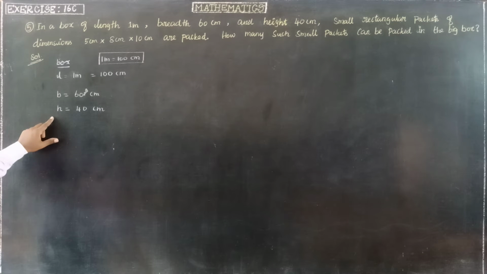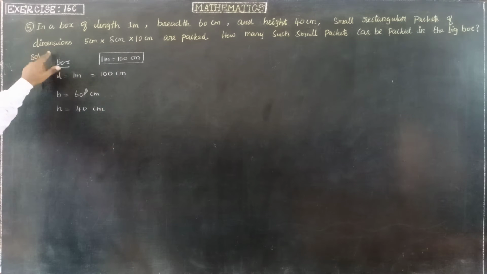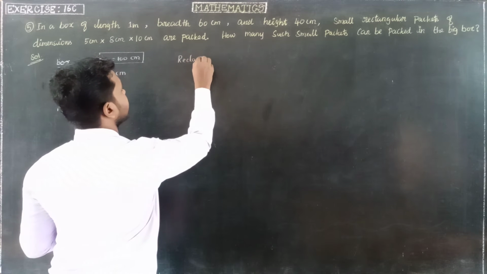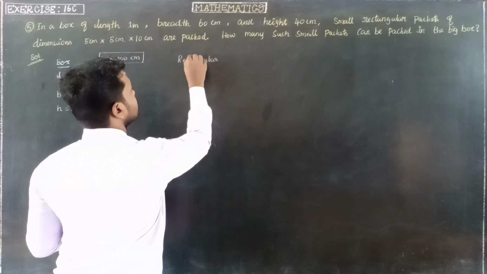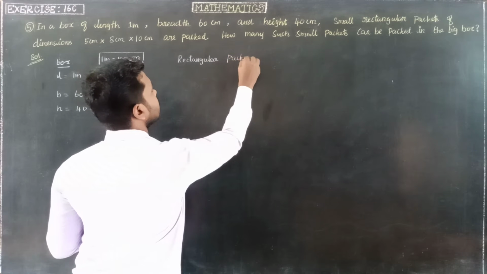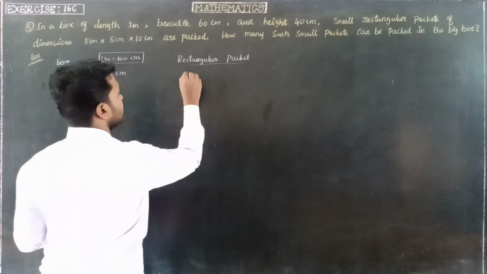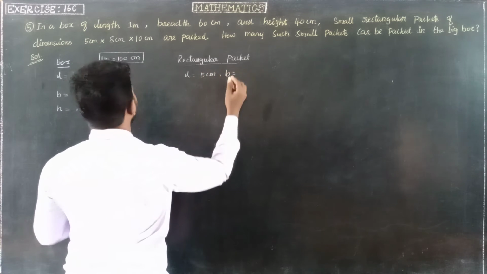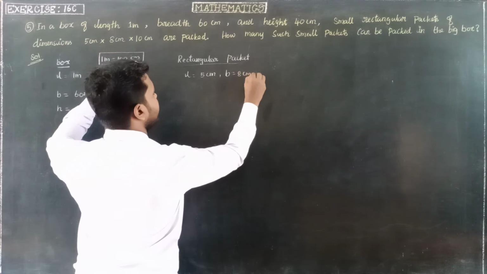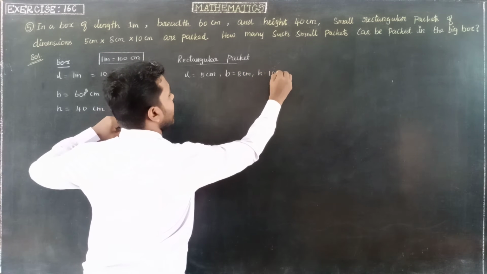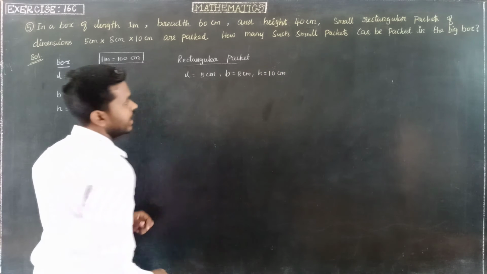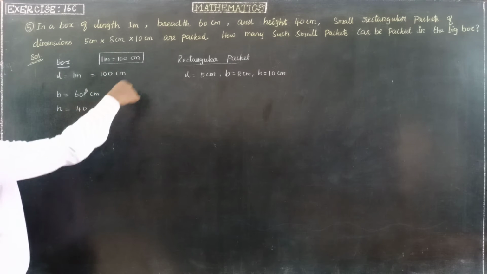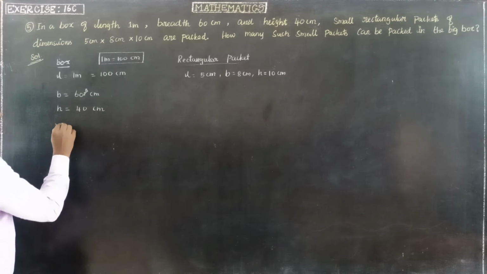Box length, breadth, height, and the rectangular packet dimension. So the small packet's dimension: length is equal to 5 centimeter, breadth is equal to 8 centimeter and the height of the packet is equal to 10 centimeter. This is the length, breadth, height of the small packets. So first of all we are going to find out the volume of the big box. So volume of the box is equal to